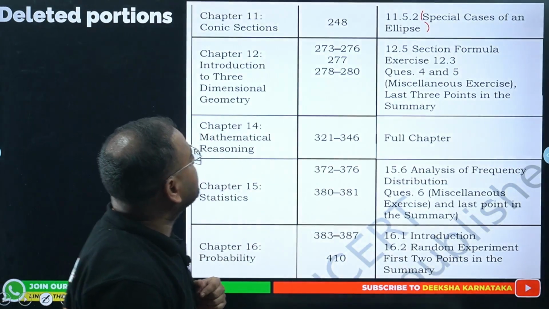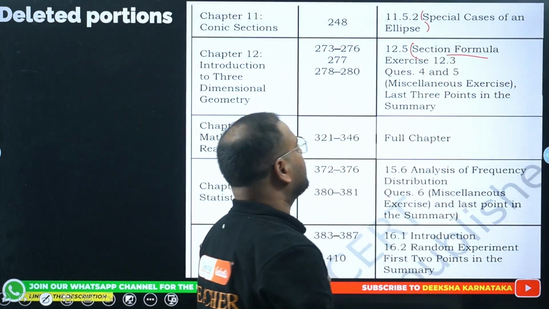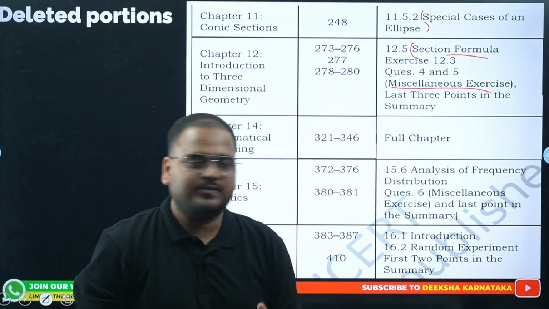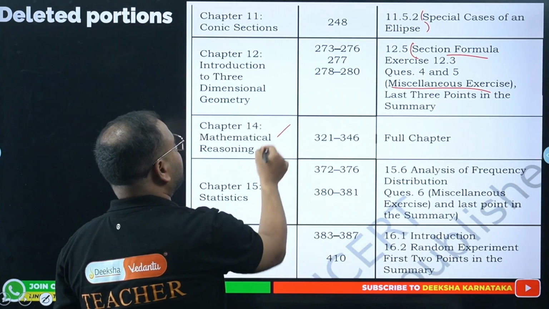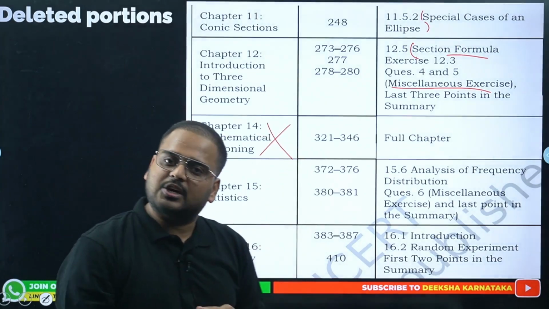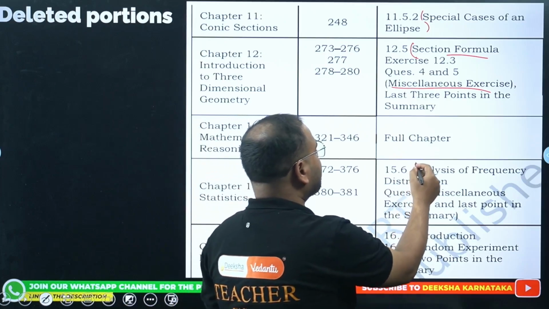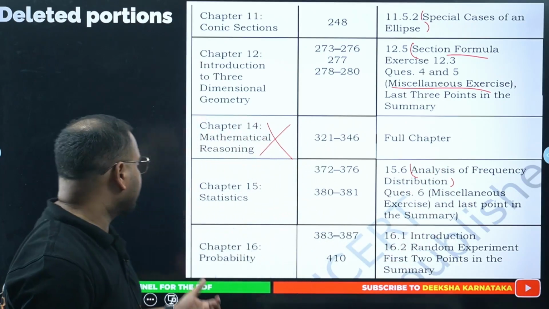Introduction to 3D: section formula is cut off. Section formula is not there anymore, and miscellaneous exercises are also not there, as we already know. Great. Mathematical reasoning, the whole chapter is cut off completely. Statistics: analysis of frequency distribution is not there, and the miscellaneous part is not there.